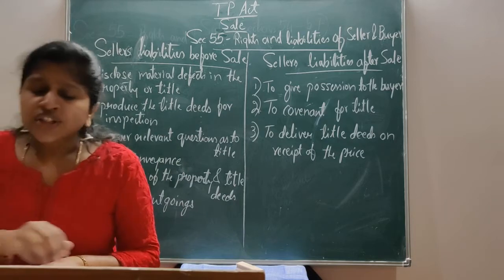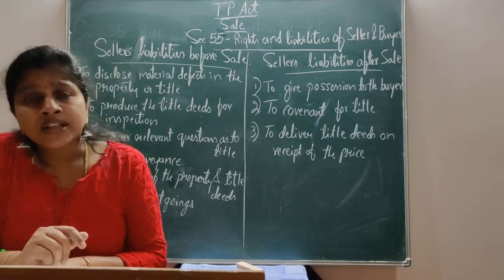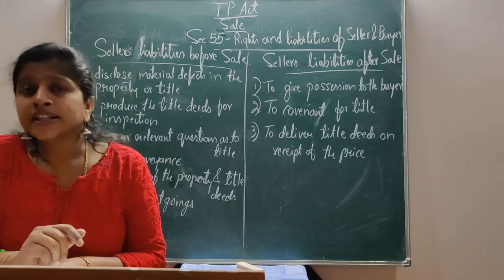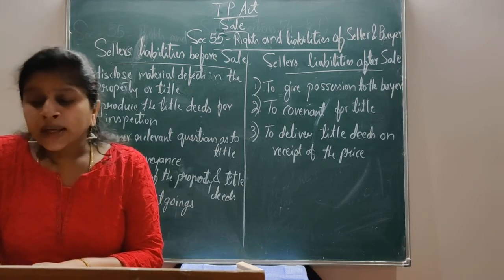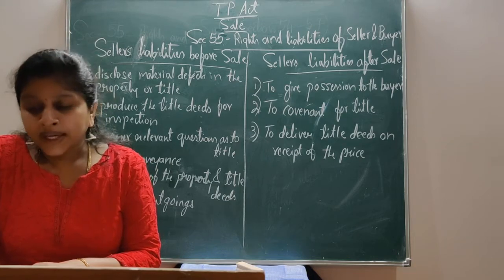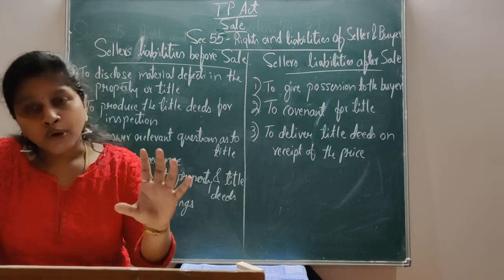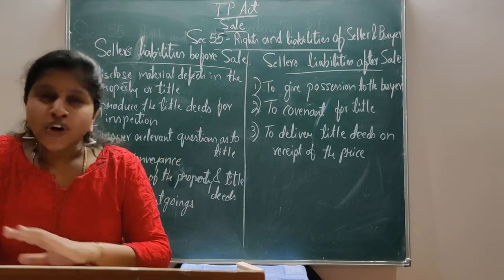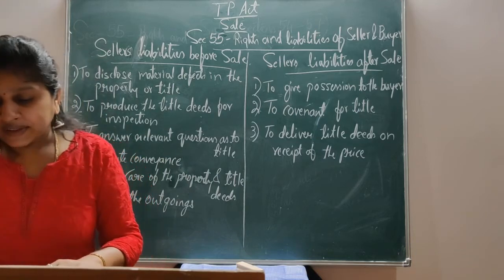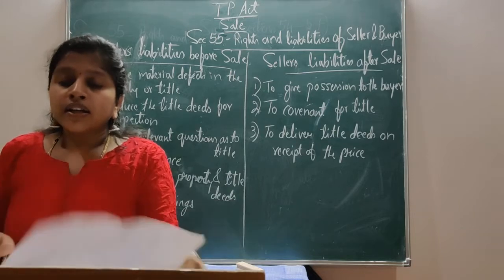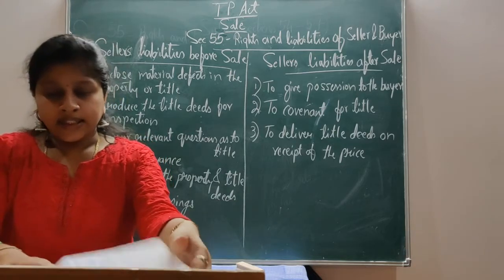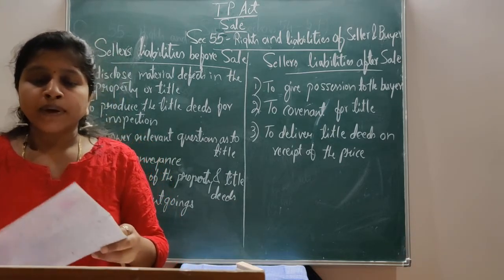Here, section 55 subclause 1 subclause D, which deals with the duty to execute conveyance, provides that execution and payment of price is to be made at a proper time and proper place, but it has not been specified. This is the liability of the seller before selling the property.